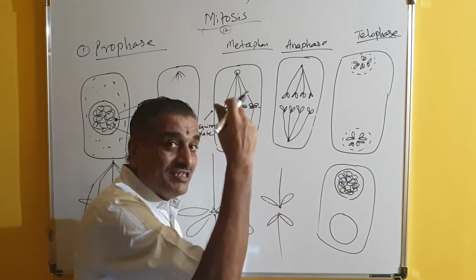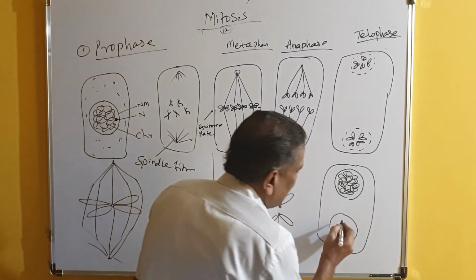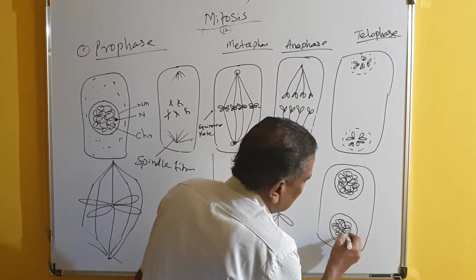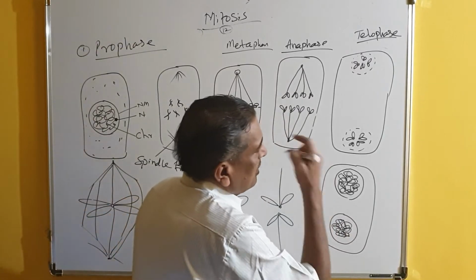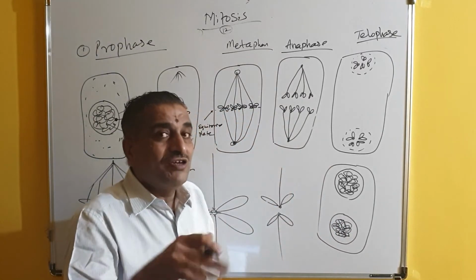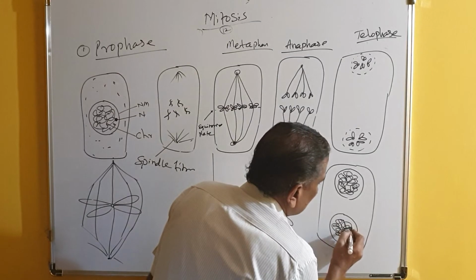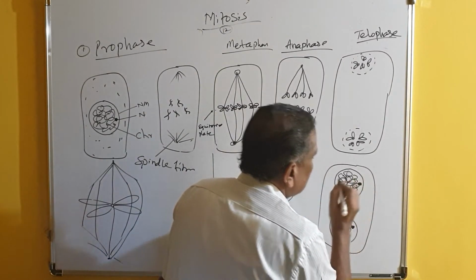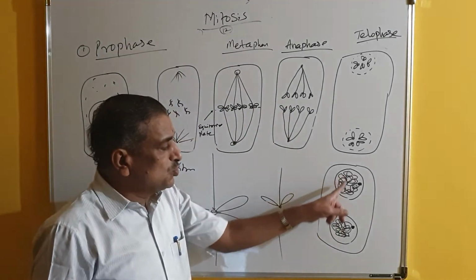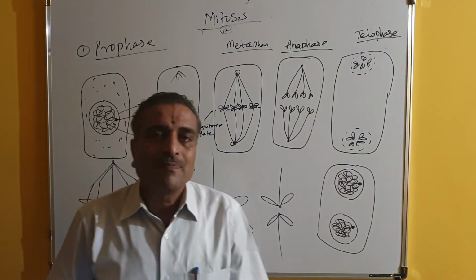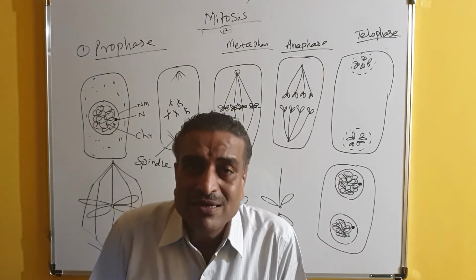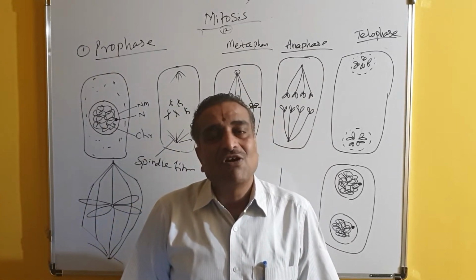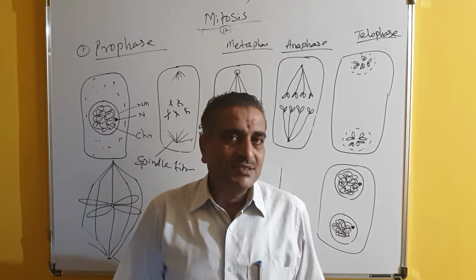What was present during the prophase, the same thing begins here. So this is called the chromatin network being produced. In the prophase, the nucleolus disappears, so here the nucleolus reappears. By this, two daughter nuclei are produced now. So from one nucleus, two daughter nuclei are produced, and this phenomenon is called karyokinesis.